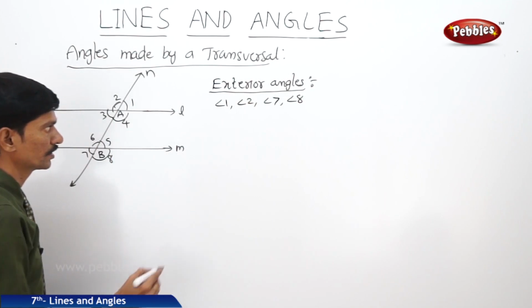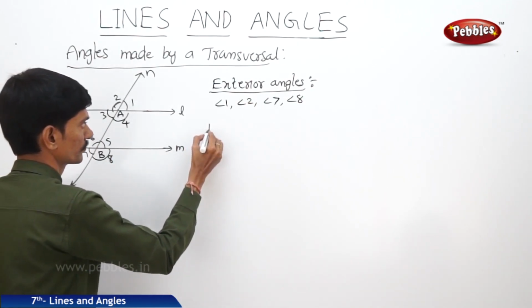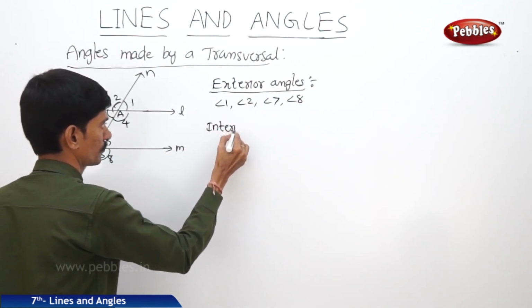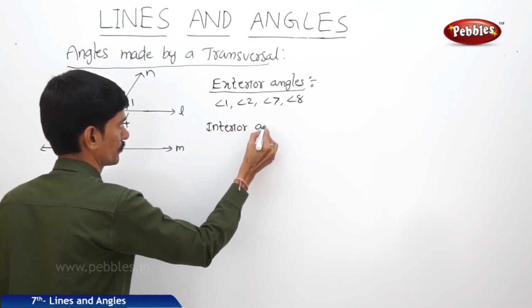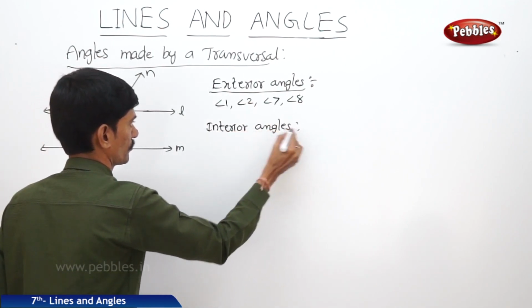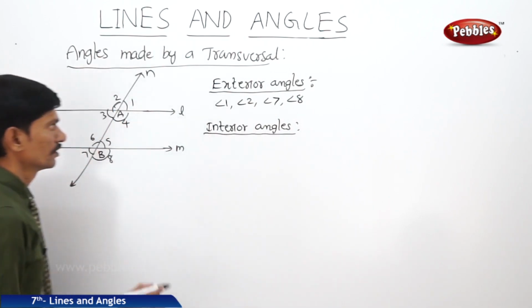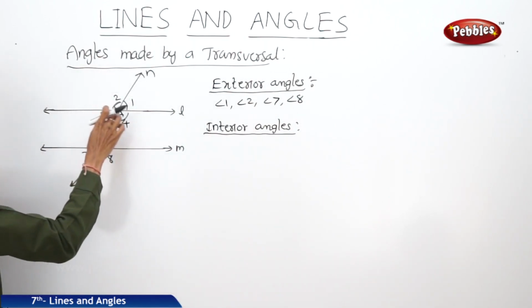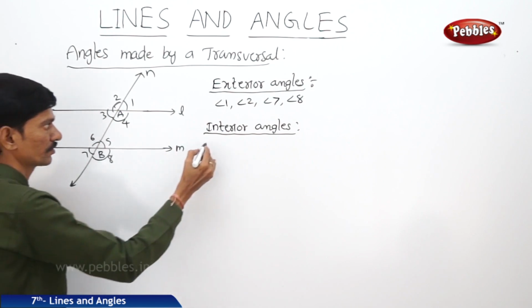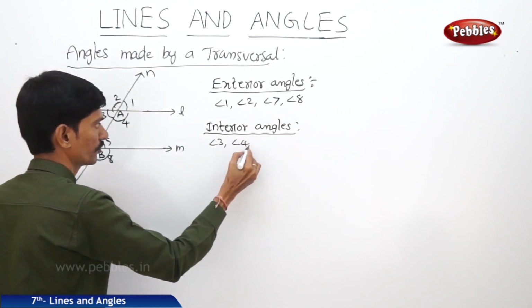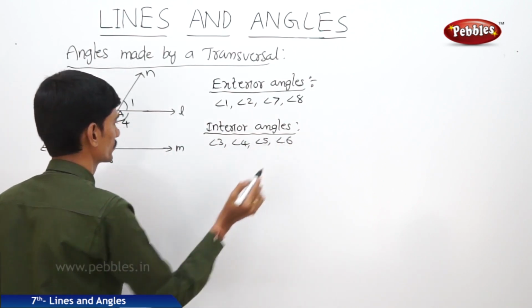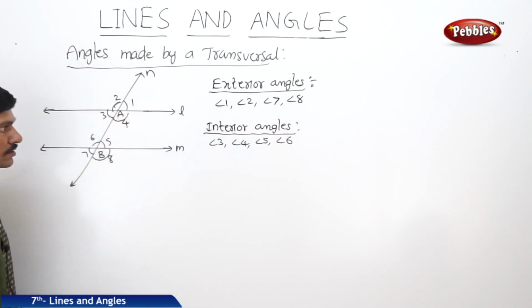And let us see what are the interior angles. Interior angles are 3, 4, 5, 6. So angle 3, angle 4, angle 5 and angle 6 are the interior angles.